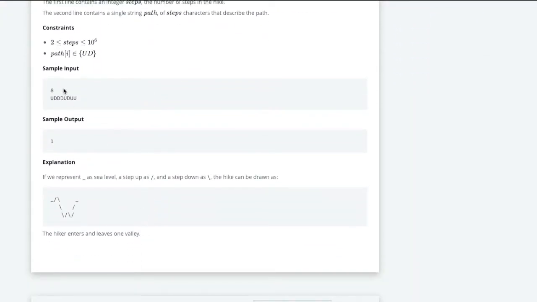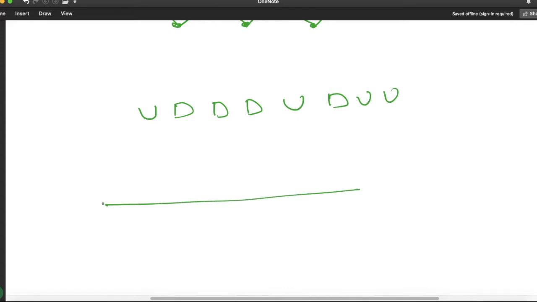Let me take this example. Here the path is up, down, down, down, up, down and up, up. Let us start from the ground level.